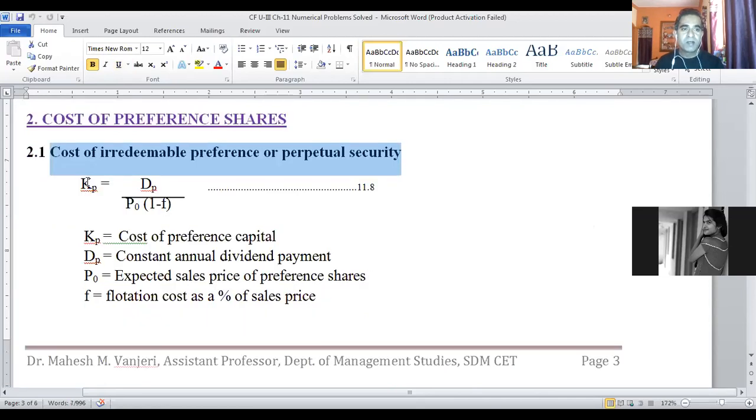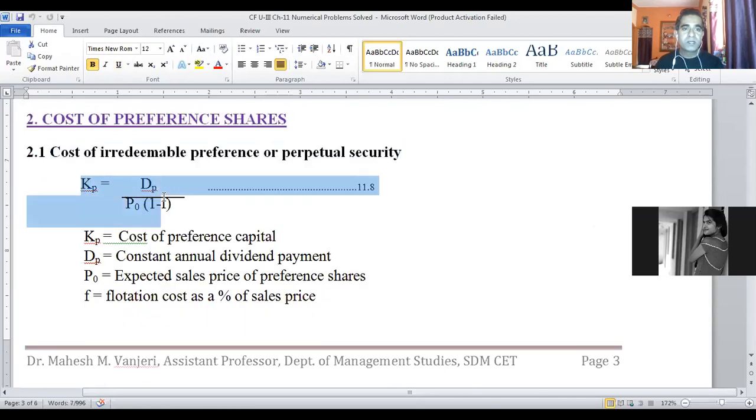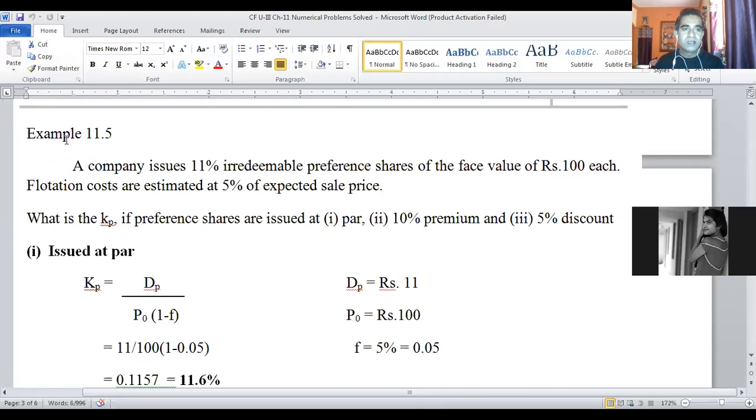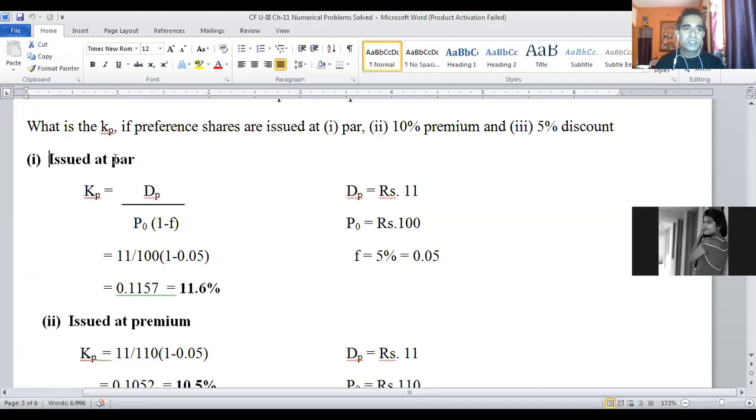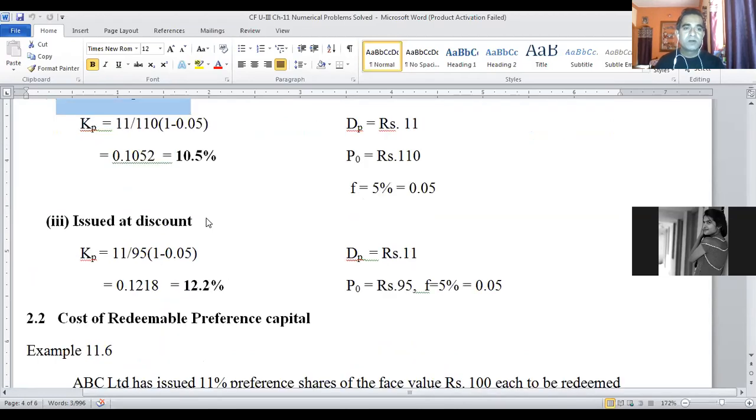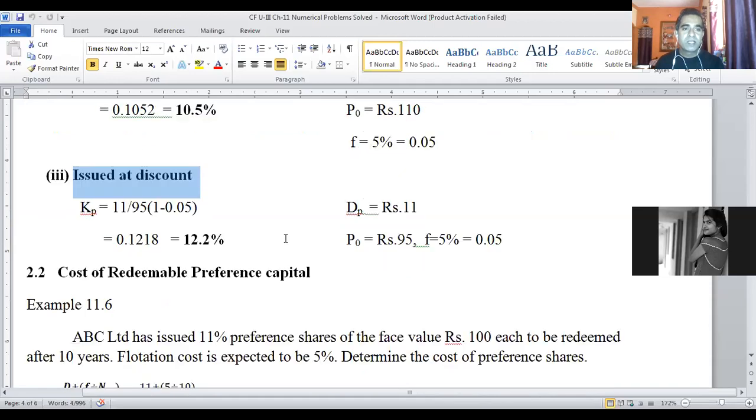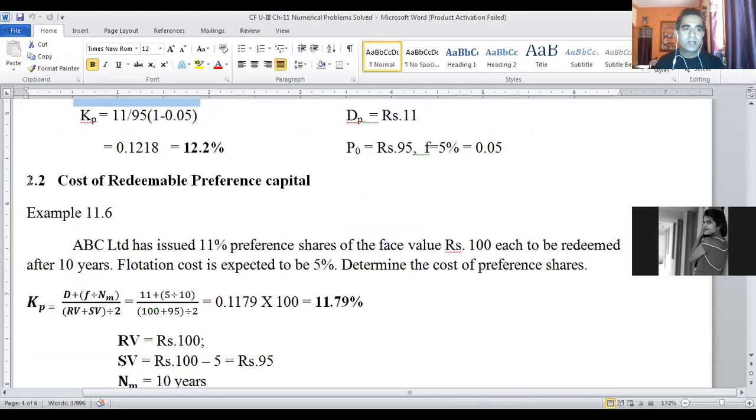I hope you remember the equation KP is equal to DP divided by PO into 1 minus F, when they are issued at par, at premium, and at discount. Among specific costs, the last part remaining now is cost of redeemable preference capital.